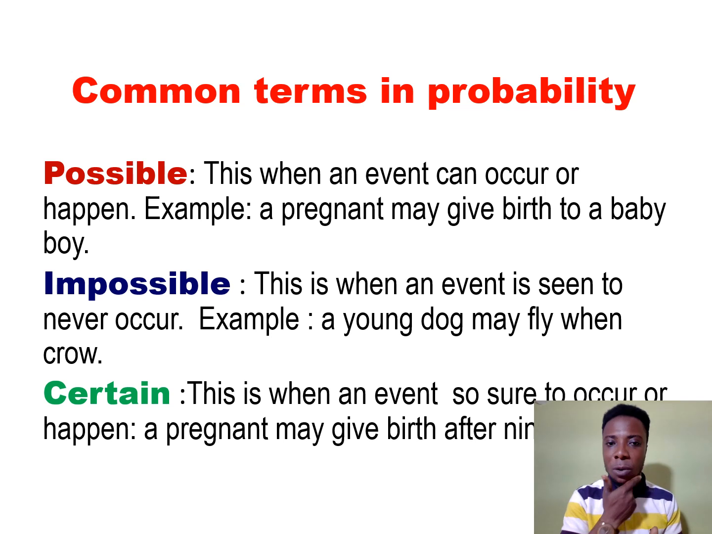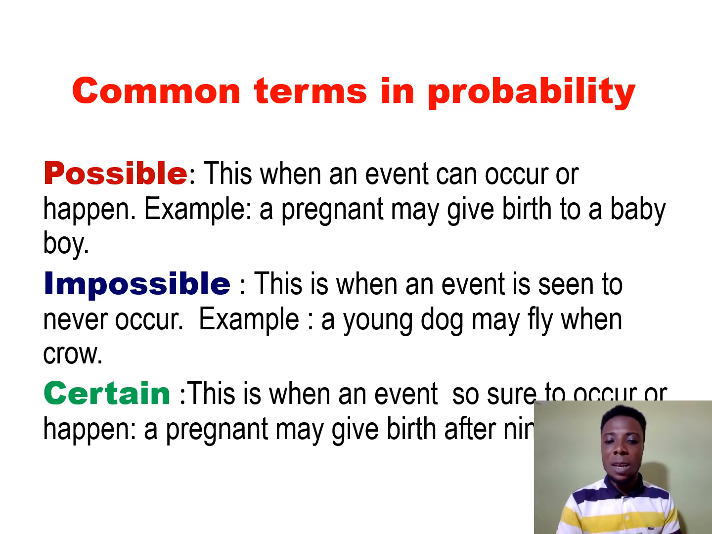Let's look at the impossible and have an example under that. Now, impossible is when an event is seen not to occur. It is impossible for something to occur. What could be the example? A young dog may fly when it grows. Can a young dog fly when it grows up? It is impossible. So such an event is impossible.